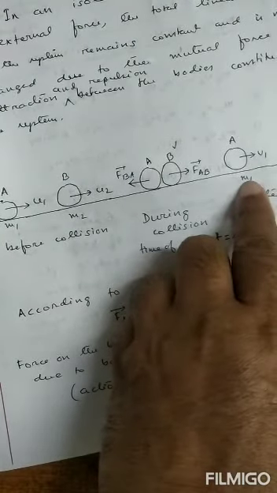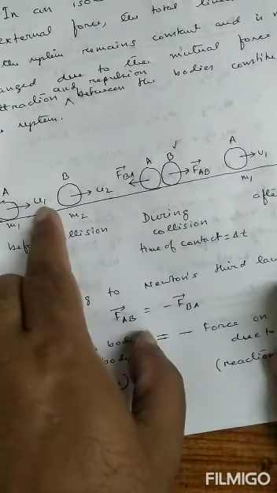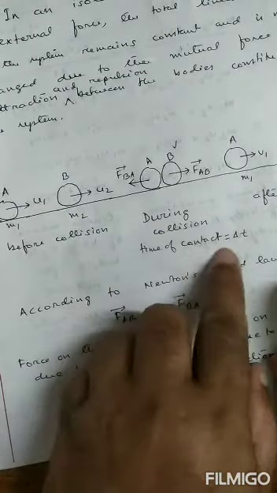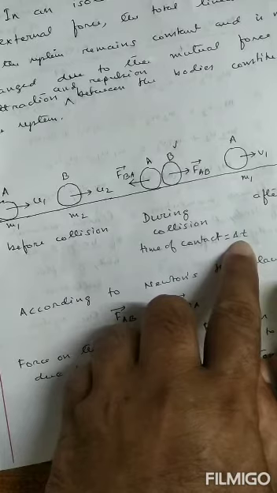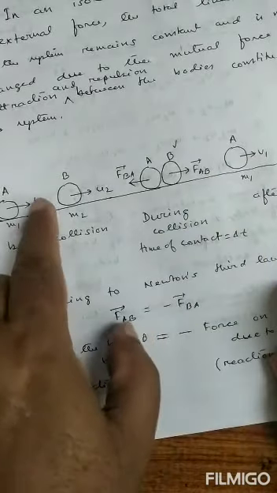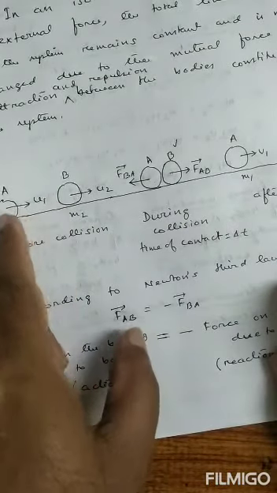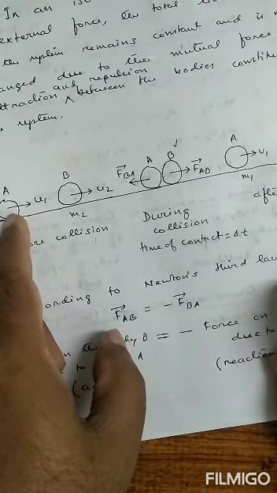What is the change of linear momentum of A? m1 v1 minus m1 u1. So, in what time does the momentum change? In time delta t. This is m1 v1, the final momentum of A, and m1 u1, the initial momentum of A. Therefore, m1 v1 minus m1 u1 gives the change of momentum of A.